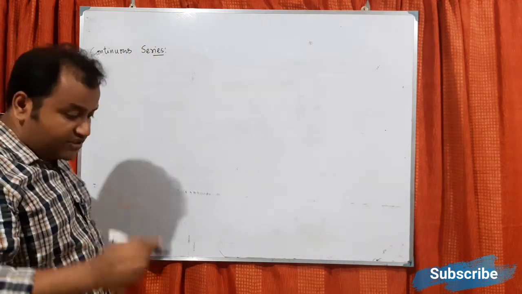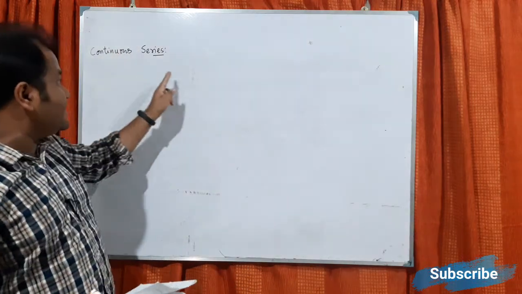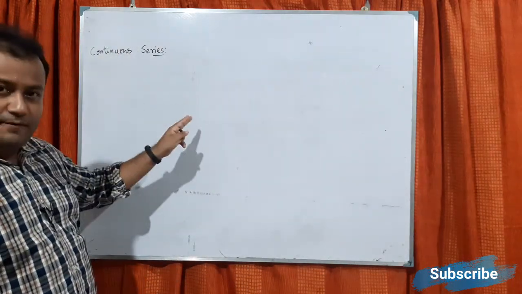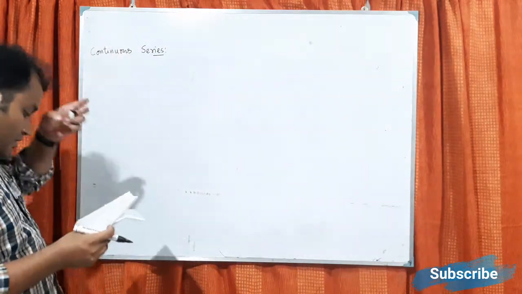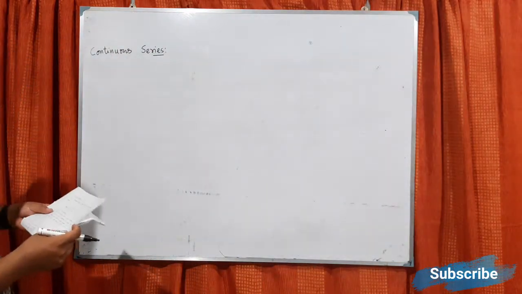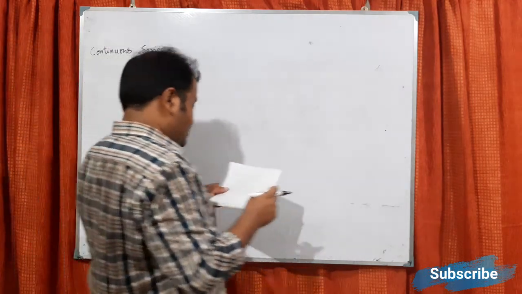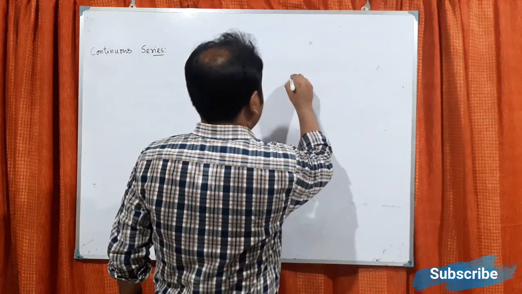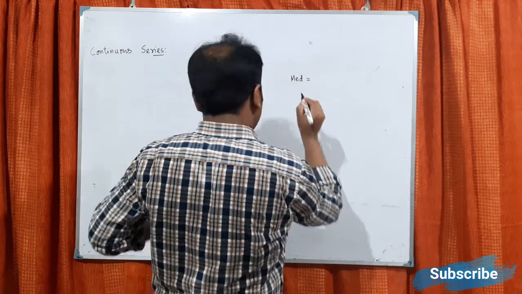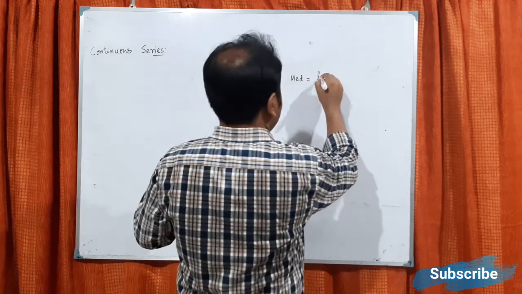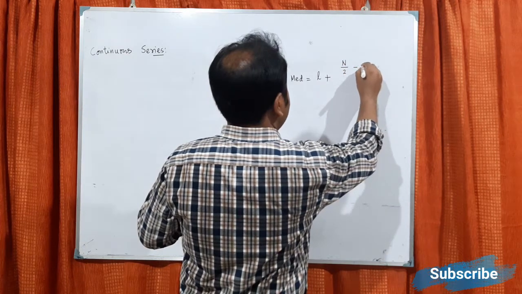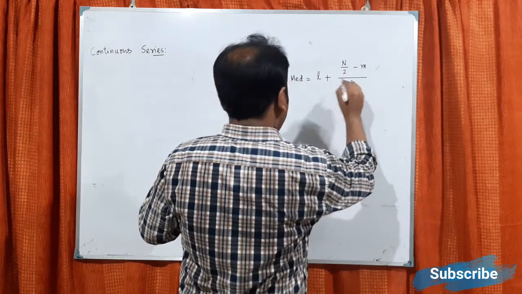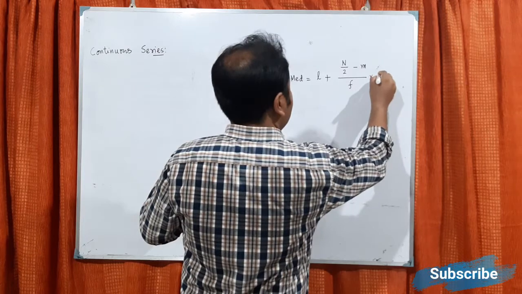So median for discrete series means individual data are given and frequencies are given. Now continuous means some span or some interval will be given. So let me give the formula first. So the median will be L plus (n by 2 minus m) divided by f into c.